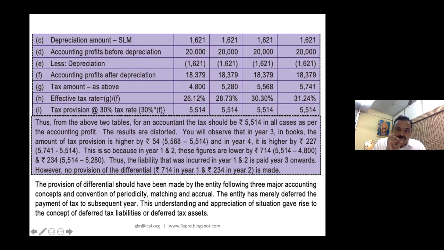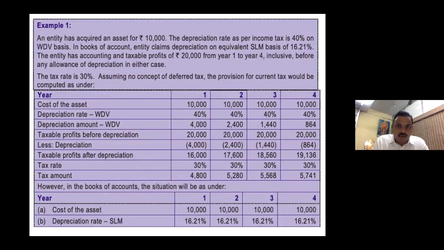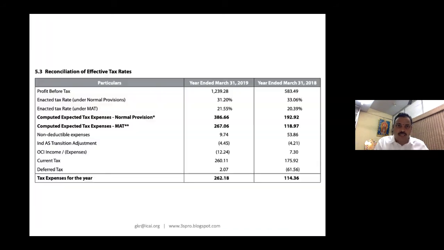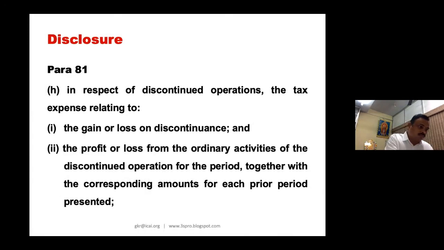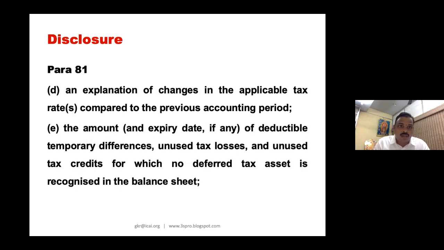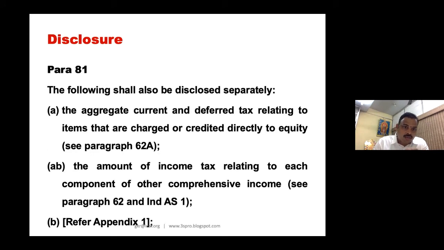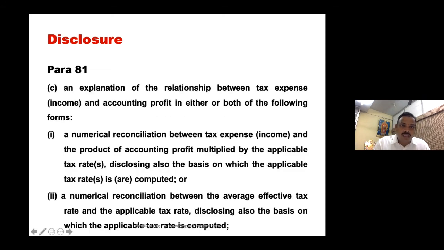Now here I want to make one small observation before I go further. I will now introduce a term called effective tax rate. This is explained in paragraph numbers 81 as well as 86. So what is 81? Please look here. They are giving us something called effective tax rate. Following shall also be disclosed separately. In disclosure, you have to give this. So what is it you will give? Please look at C. An explanation of the relationship between tax expense and accounting profit.